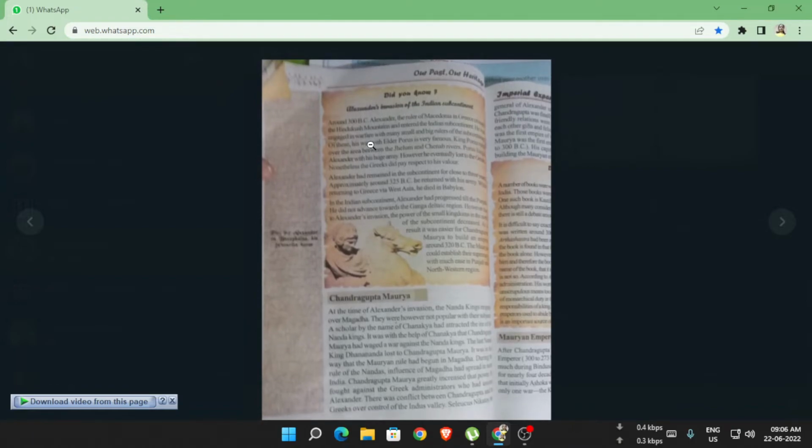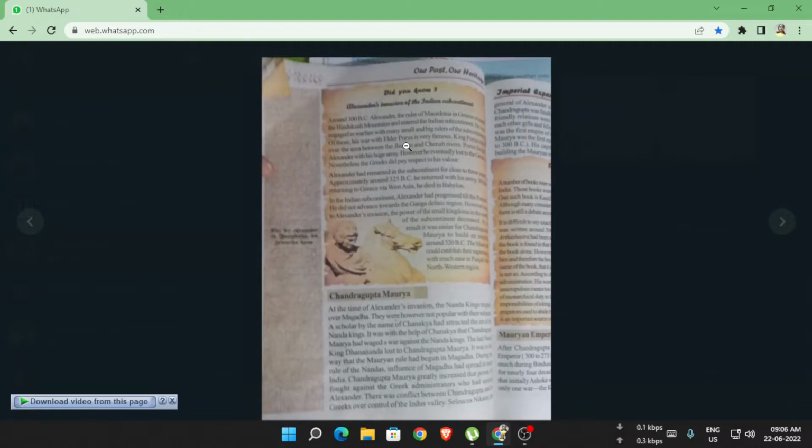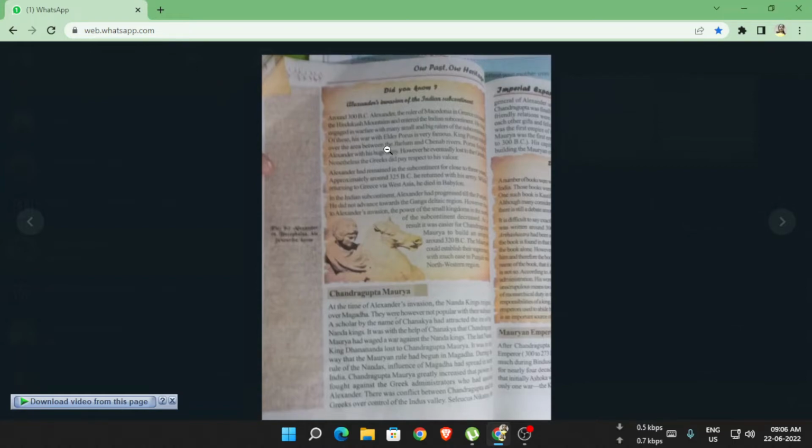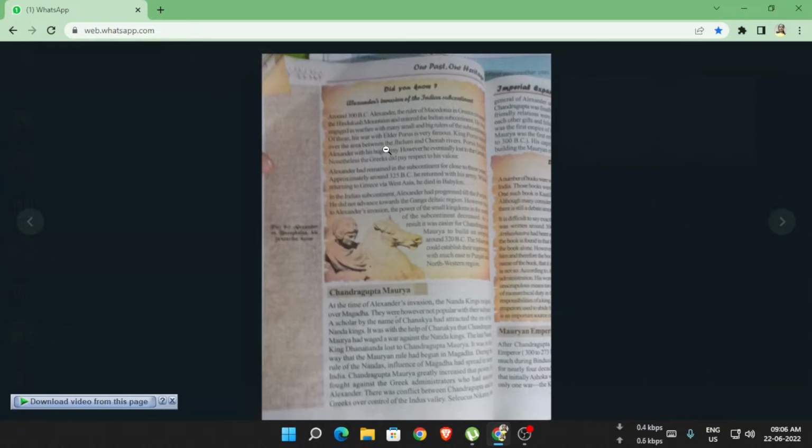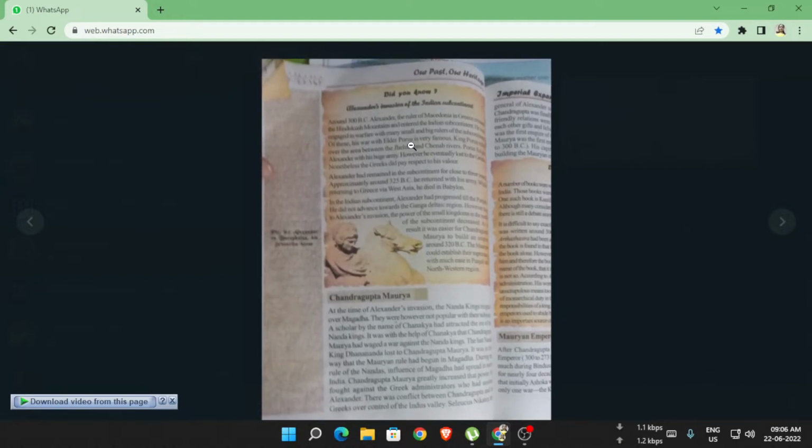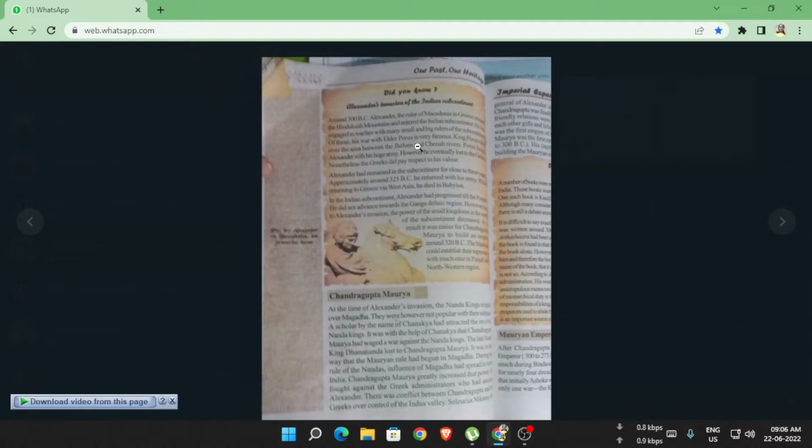He was engaged in warfare. So Alexander was the person who invaded India through the Hindu Kush mountains. Alexander was a Greek person who entered India through the Hindu Kush mountains.